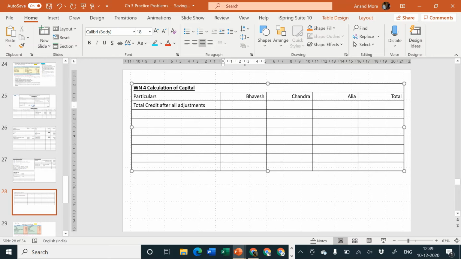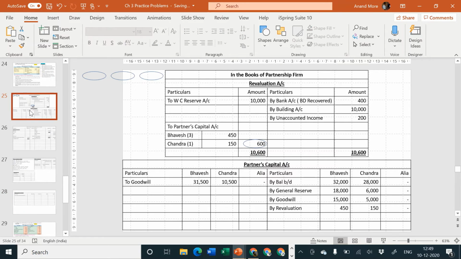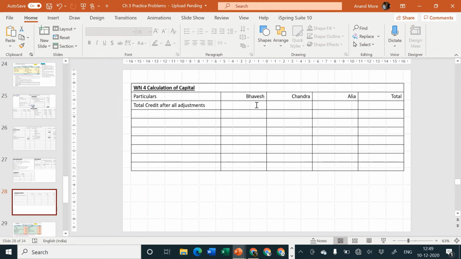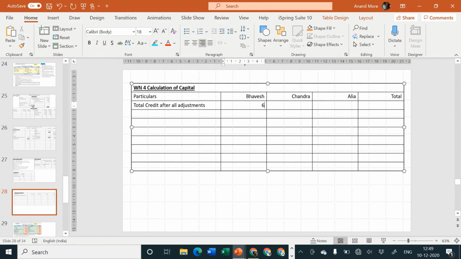What is the amount of total credit after making all adjustments? Total credit side is 32,000 plus 18,000 plus 15,000 plus 450. That goes to 65,450. So I'll consider the total credit of Bhavesh as 65,450.